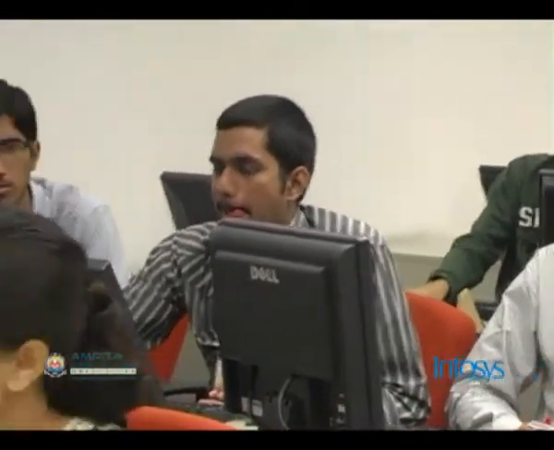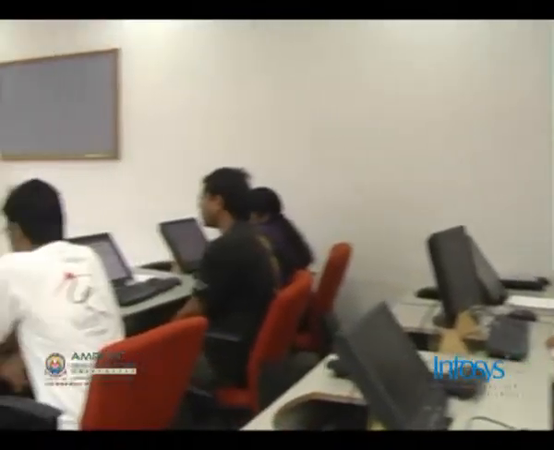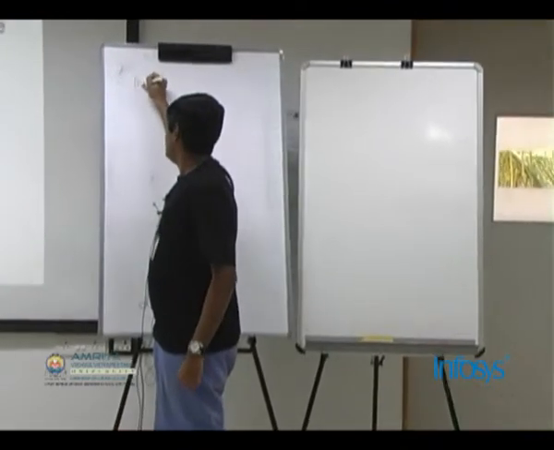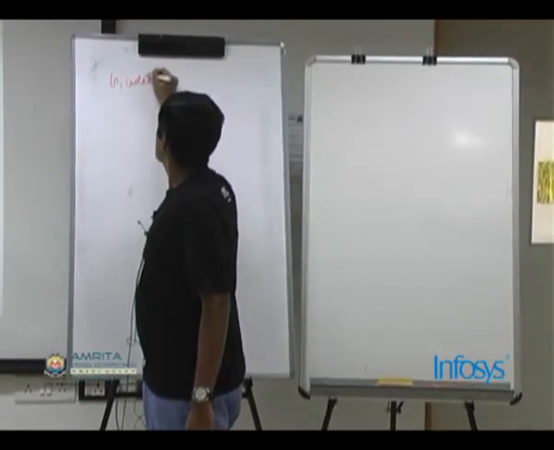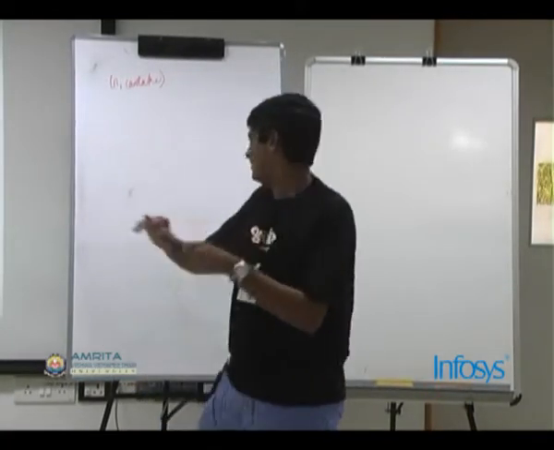I will tell it again for clarity, in a little different way. So, the state will be n comma can take, where n is a node.